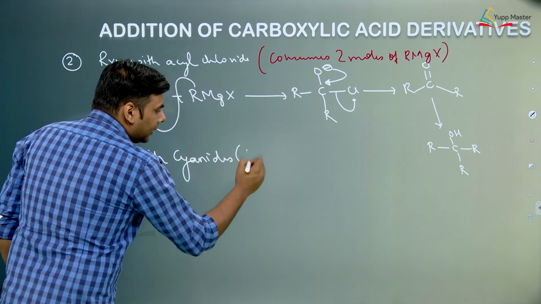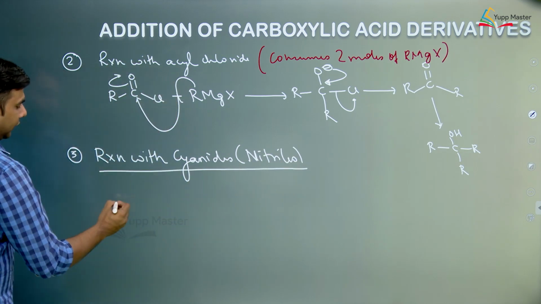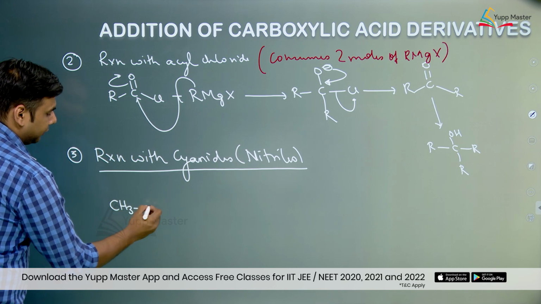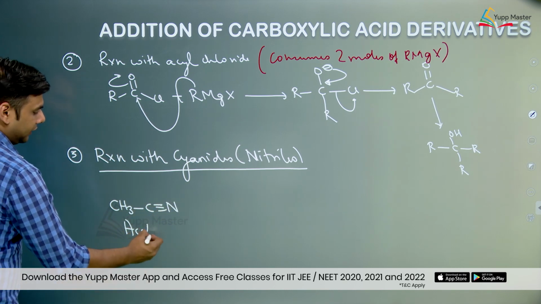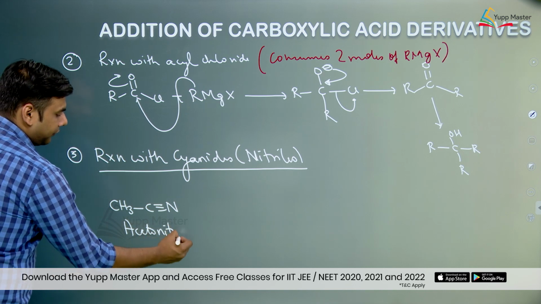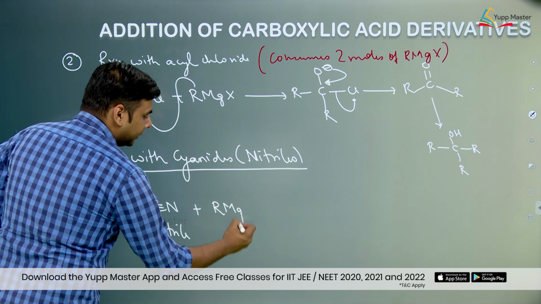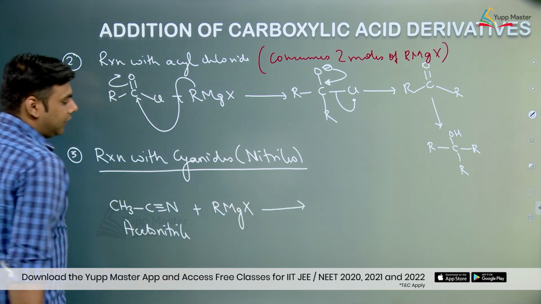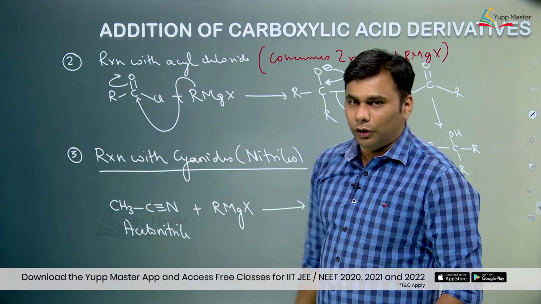We write nitriles during the IUPAC nomenclature of cyanides. So let us consider a simple molecule CH3 C triple bond N. Now this is also called acetonitrile. Now we react this with Grignard reagent. Now again we know that carbon is bonded to nitrogen through a pi bond.